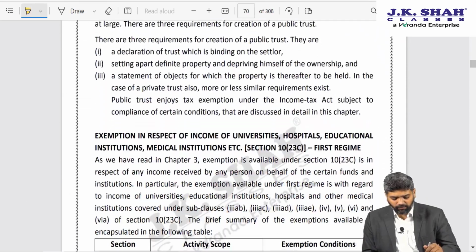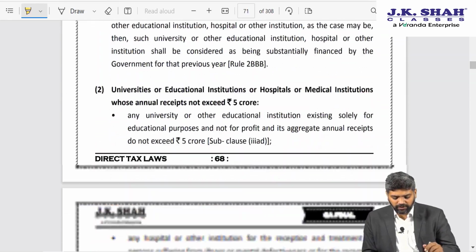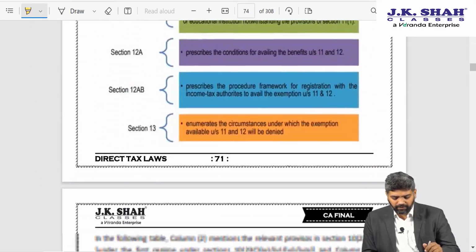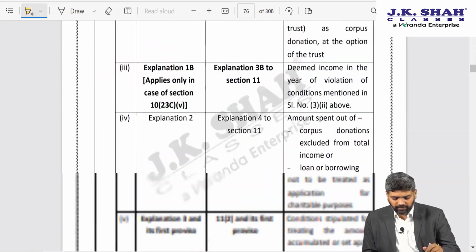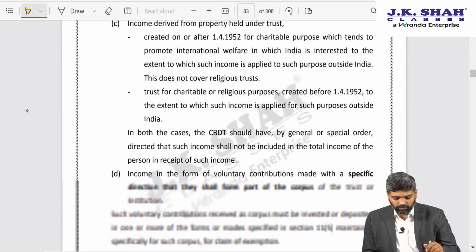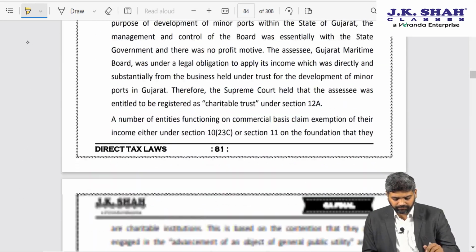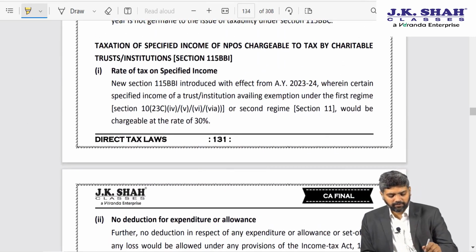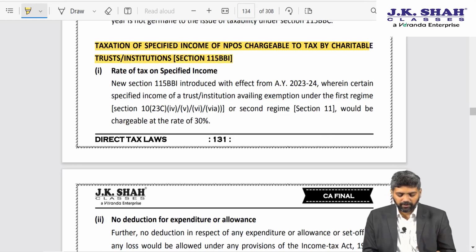The second one which I want to discuss is a new section introduced by government, that is section 115 BBI. Again, that section has been discussed in classroom, but still it's an important section. I expect a question on this in exam. Section 115 BBI says taxation of specified income of NPOs chargeable to tax by charitable trust or institutions.